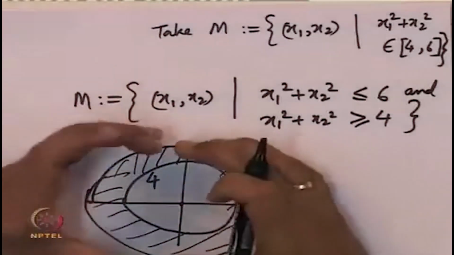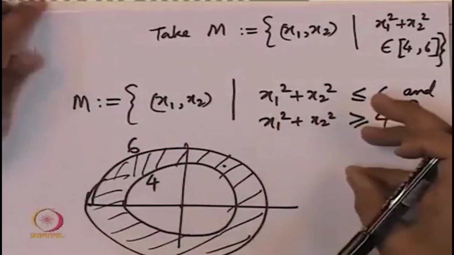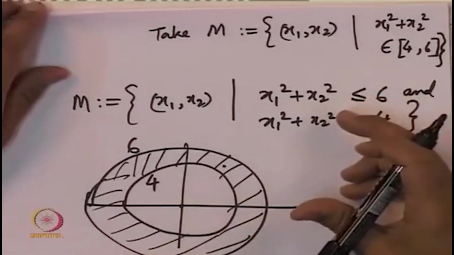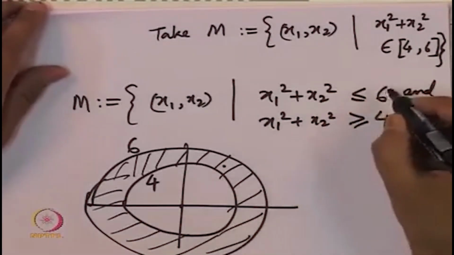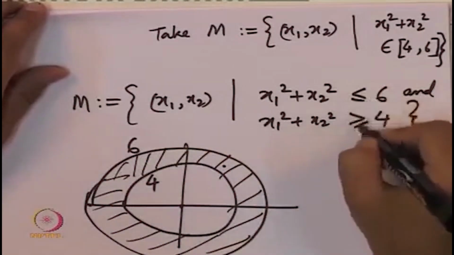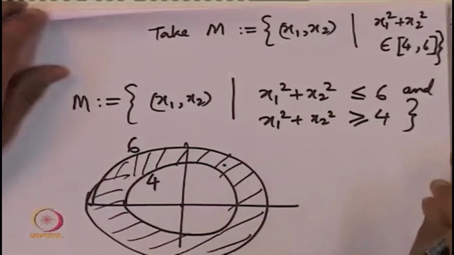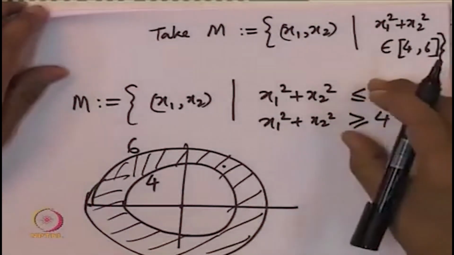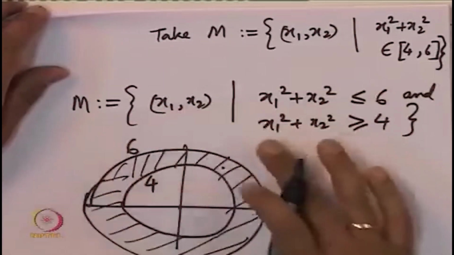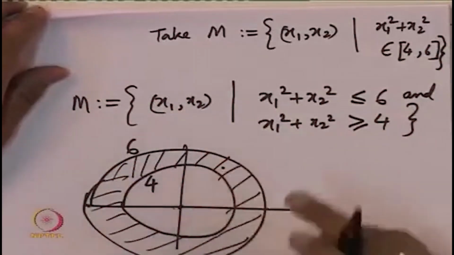So we will now check that this particular set M is positively invariant and has no equilibrium points inside it, and it's compact. The set is closed because these inequalities are non-strict inequalities, not strict inequalities. And it is a bounded set, because all the points are at most distance 6 away from the origin. Hence it's a bounded set.